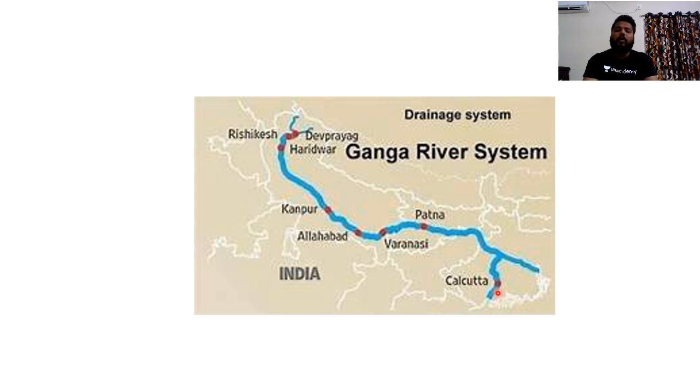On the tributaries of river Ganga, that is, on the Yamuna river, we have important cities as well, like Delhi, Mathura and Agra. In such a way, the cities located on these river systems become highly important, because these are important rivers. If you have read history, they might have explained the ancient civilizations that flourished. Those ancient civilizations happened on these river systems itself.